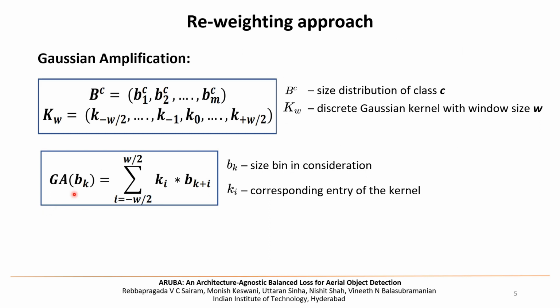For a given class, we obtain Gaussian amplification by convolving a predefined Gaussian kernel of width W with the size distribution. This size distribution of a given class is divided into m bins as shown here. For more details about the Gaussian amplification process, please go through our paper and supplementary material.